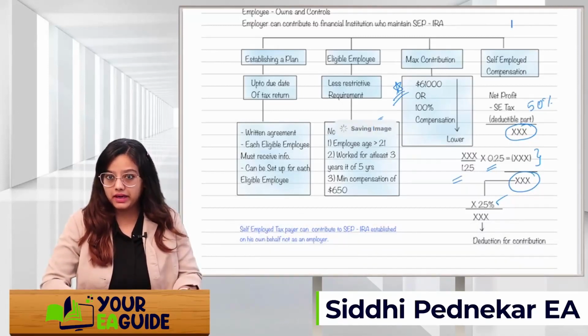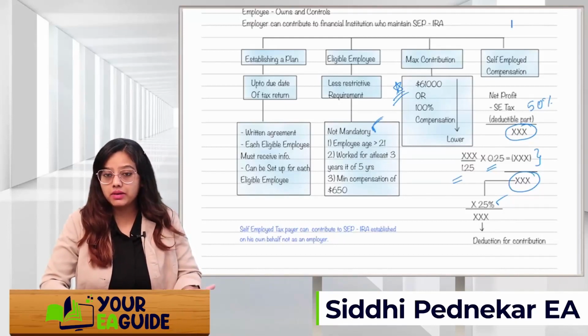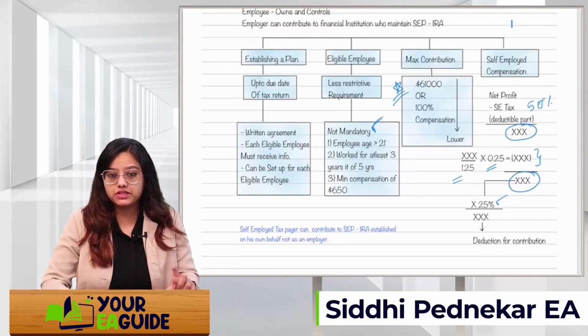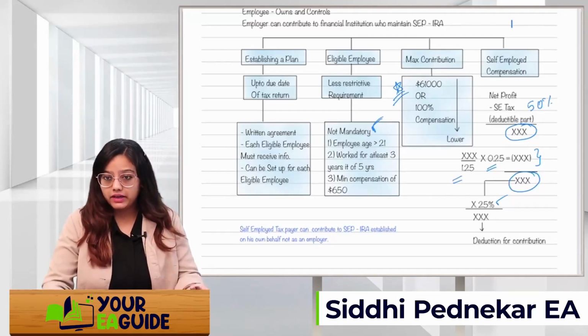Okay, I'll repeat again. Maximum contribution you can make is 61,000 or 100%, whichever is lower. But out of this, how much will be deductible? It is just 25% of the compensation. Now this 25% will be calculated in what manner? By taking the net profit and reducing the self-employment tax that is deductible. Whatever self-employment tax you have paid, 50% of it will be deductible.